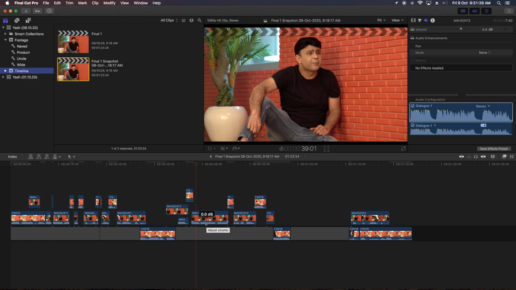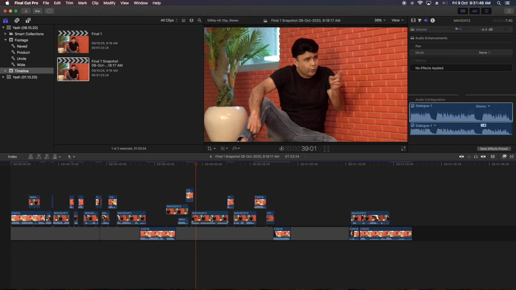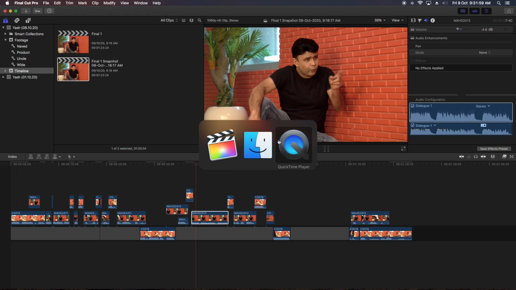We can hover the mouse over the audio band and drag the levels. We don't drag the dBs. We adjust the dBs, but we never drag the dBs. The dB will remain at 0. We have to adjust our volume to that dB. Or we can select the clip, go to our audio properties, and adjust the volume there. There are two ways.